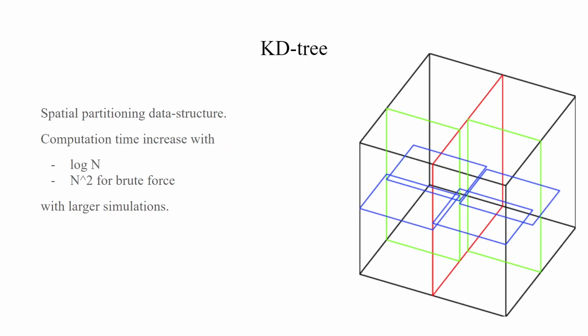The algorithm divides the space into a tree of subcells depending on the locations of the points. When querying this tree for nearest neighbors of points, the calculations become much more efficient for large simulations compared to brute force looping over all the points. The calculation time increases with log n compared to n squared for brute force.